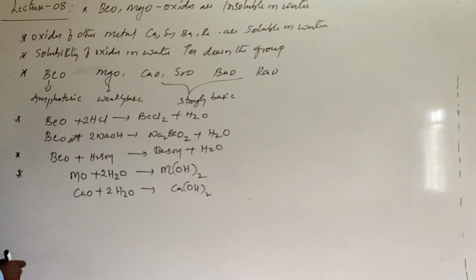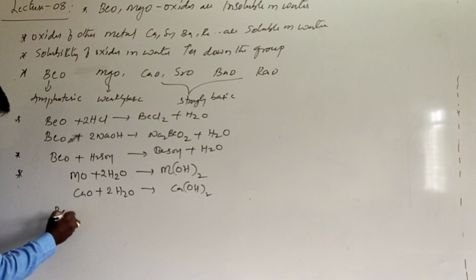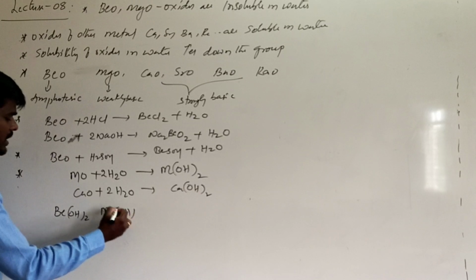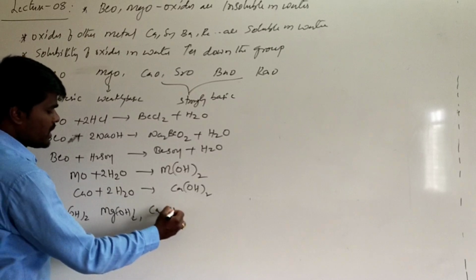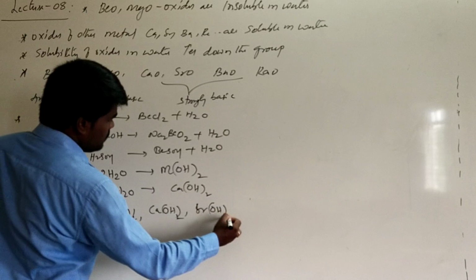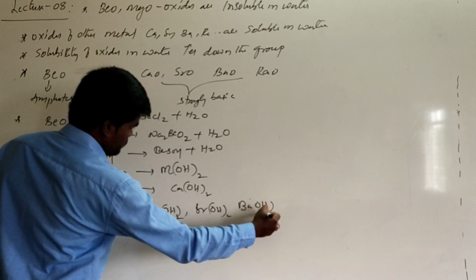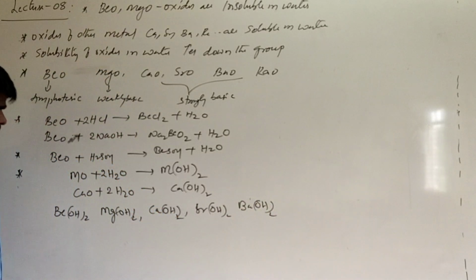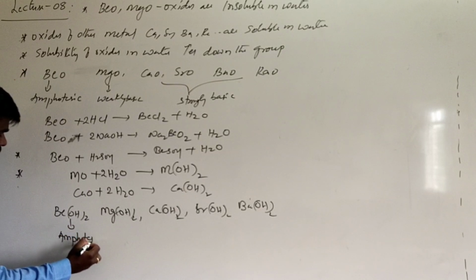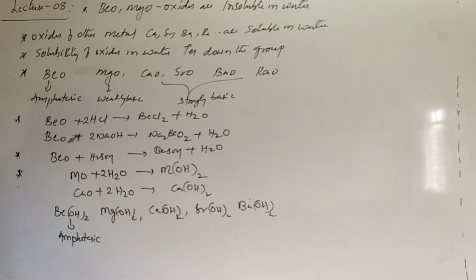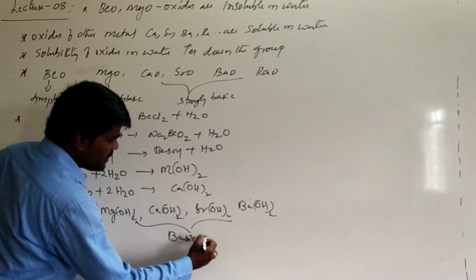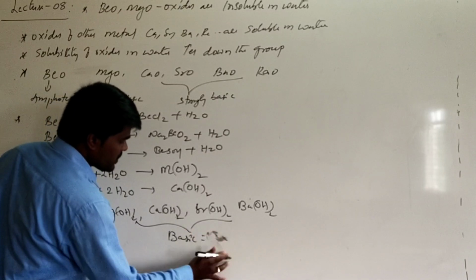If you are talking about the nature of these oxides: beryllium oxide, magnesium oxide, calcium oxide, strontium oxide, barium oxide. Here also the same thing. Beryllium oxide is amphoteric in nature. Hydroxide of beryllium is amphoteric in nature, and the remaining are basic in nature. These are basic oxides and hydroxides.